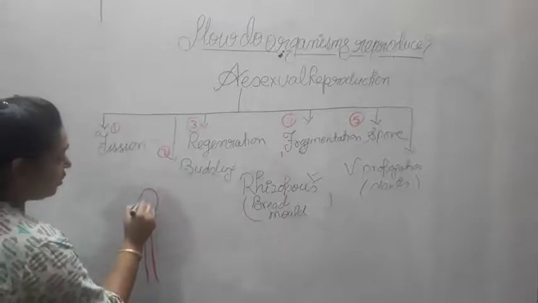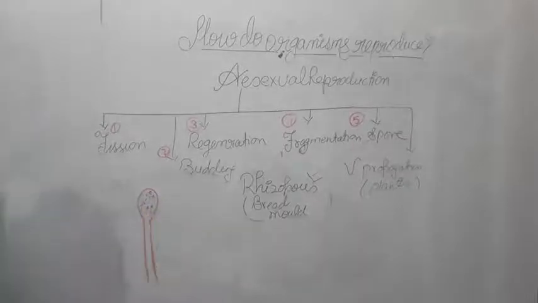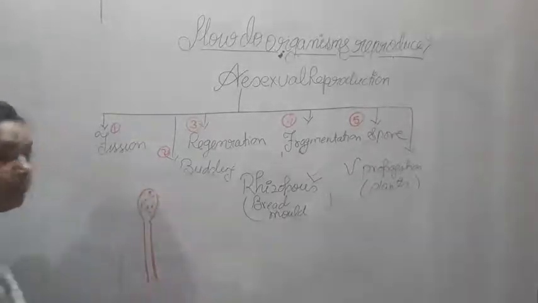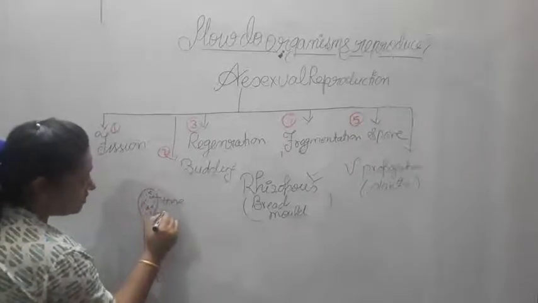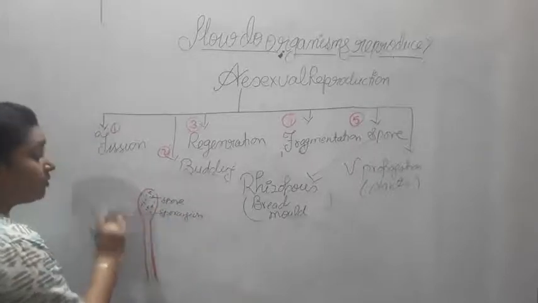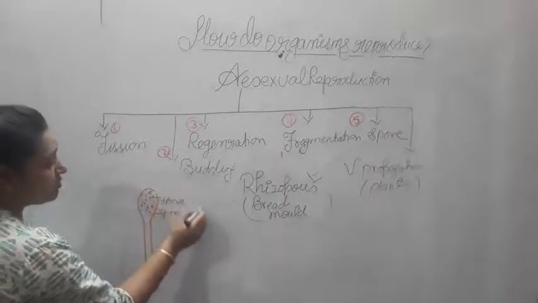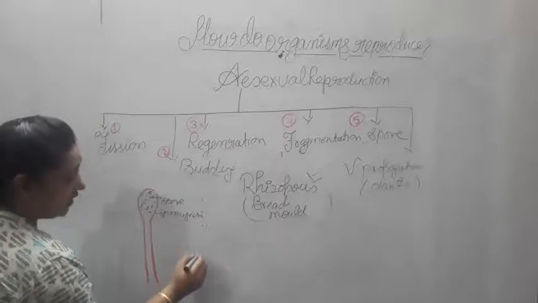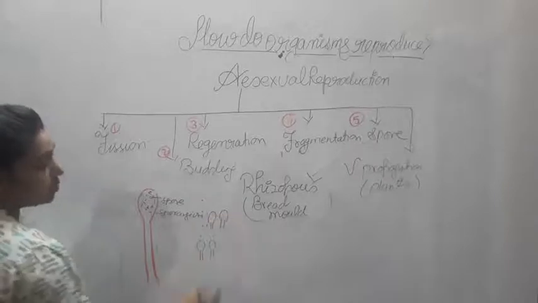Inside this there will be lots of sporangia. Now when this sporangium matures, it will get ruptured from any one place, and these spores which are inside the sporangium will come out, and each and every one is responsible for making another Rhizopus.